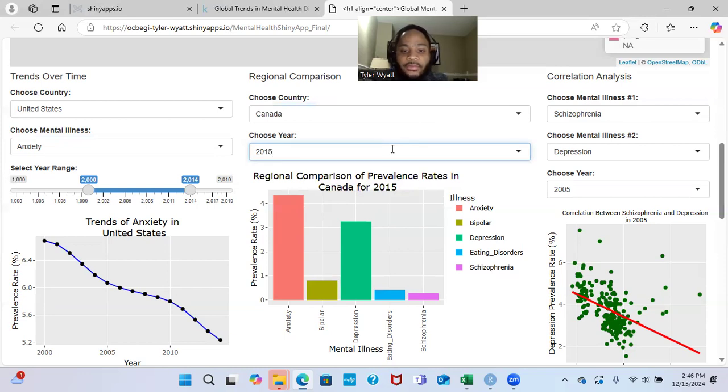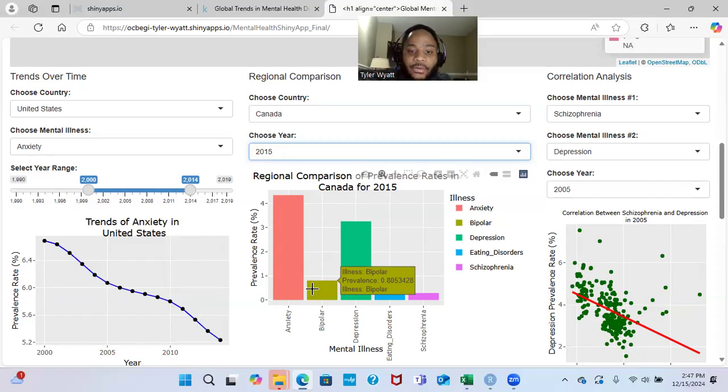And it updates the bar chart to display the prevalence rates for all five mental illnesses in Canada, as this example shows during that year. And the color-coded bars in the bar chart show that each mental illness is represented by a unique color, so it makes it easy to distinguish between the disorders. And this bar chart highlights which disorders are most or least prevalent in the selected country and year.